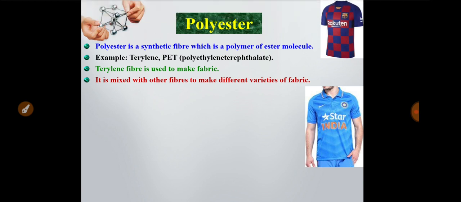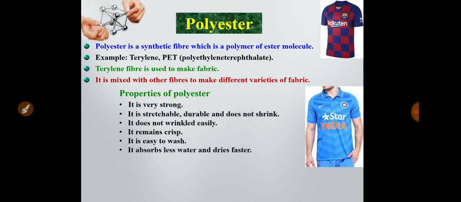Now what are the properties of polyester? It is very strong, stretchable, durable and does not shrink. It does not wrinkle easily, and it remains crisp. It is easy to wash, and it also absorbs less water and dries faster.